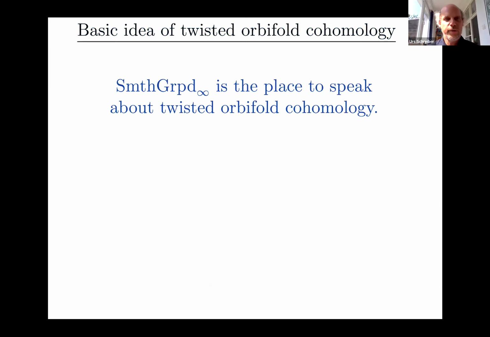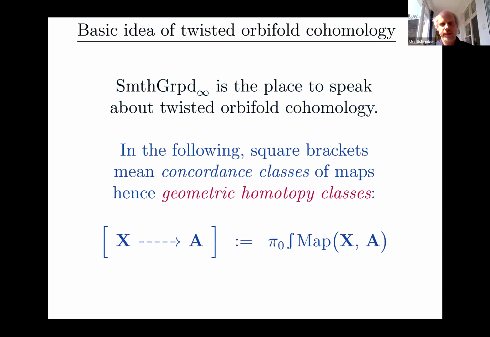Anyway, so this infinity category of smooth groupoids, smooth infinity groupoids, is actually the place to speak about twisted orbifold cohomology, as I'm going to explain now. In the following, because for just a moment I need a bit more space, I'll write square brackets around dashed maps from somewhere to something to mean the following. Since we're now in a geometric homotopy theoretic context, we have to distinguish between the homotopies that are already built into our objects and those homotopies that are geometric in the sense that they only appear after applying the shape functor. Maybe I can say more about this on the next slide.